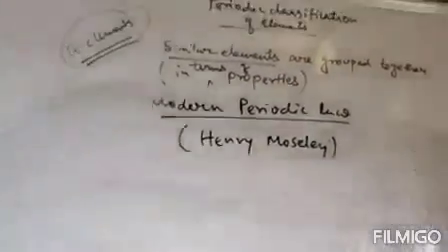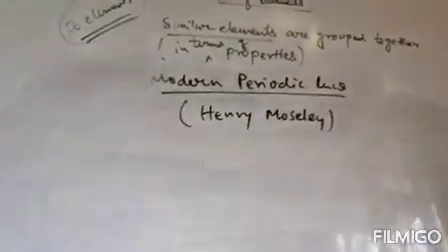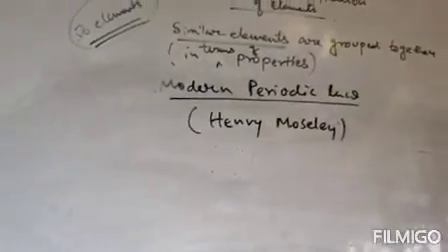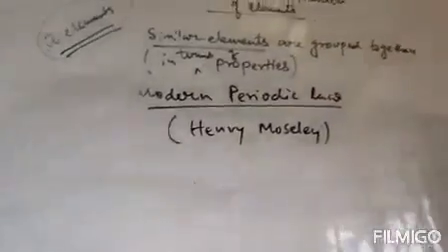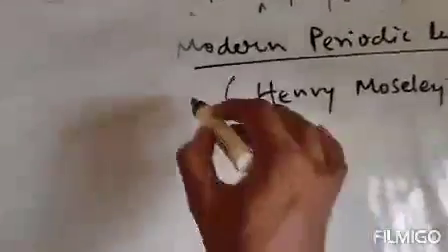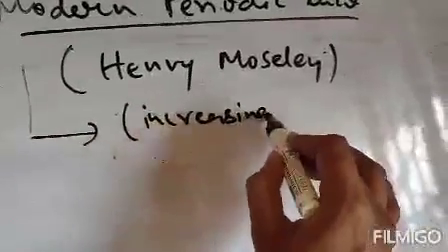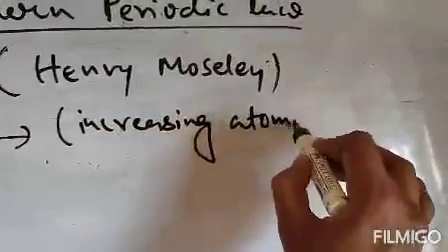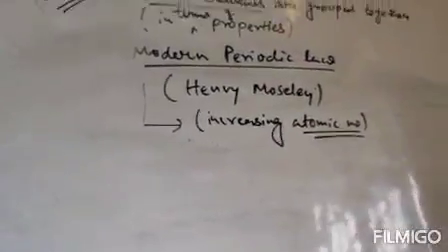So he classified elements in increasing order of atomic number. Based on his studies, he postulated a law, and that law is finally accepted. This law is based on increasing atomic number, because this is a more fundamental property of an element than atomic mass.